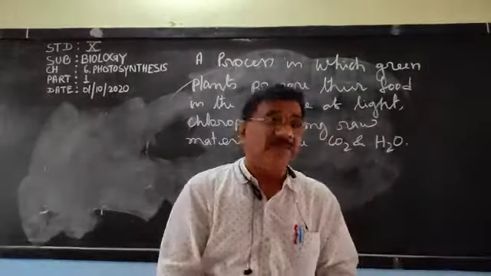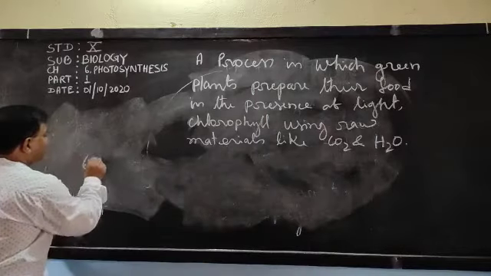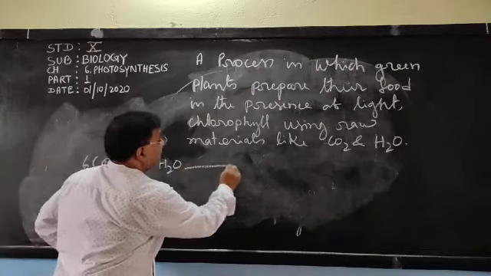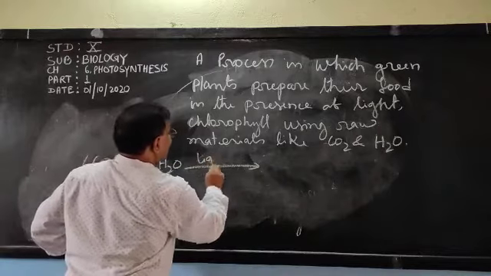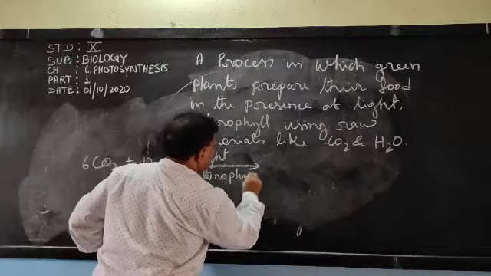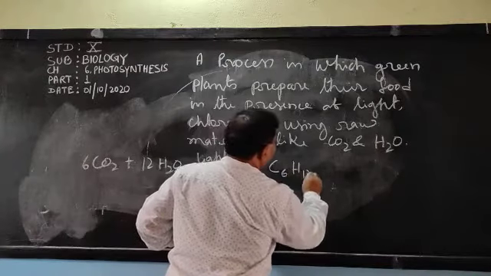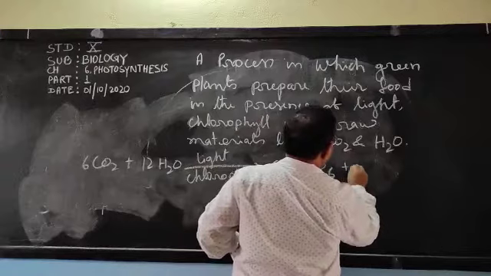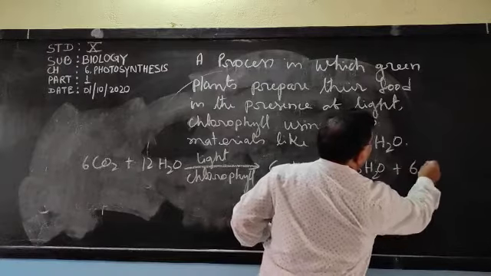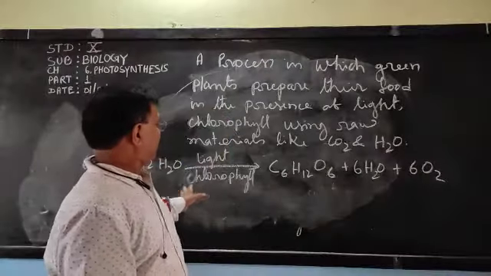Now, the balanced chemical equation you must write. 6CO2 plus 12H2O, in the presence of light and chlorophyll, gives C6H12O6 plus 6O2 plus 6H2O. And this is the balanced chemical equation for photosynthesis.